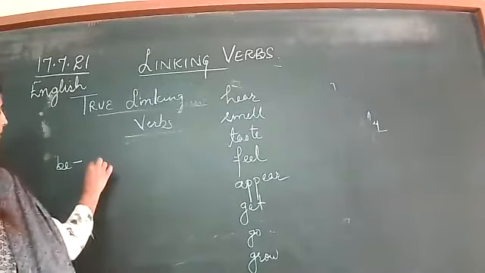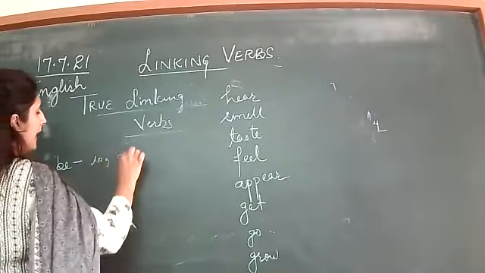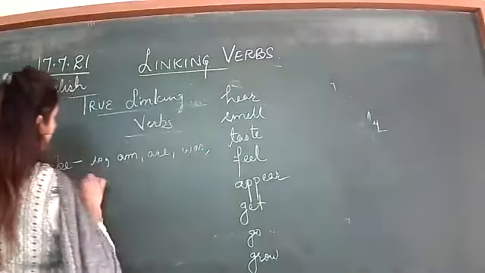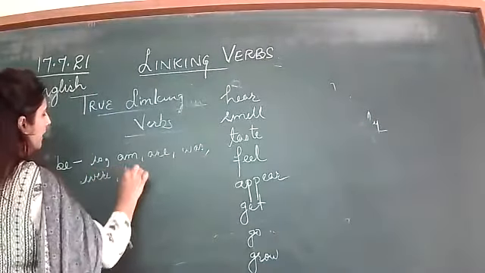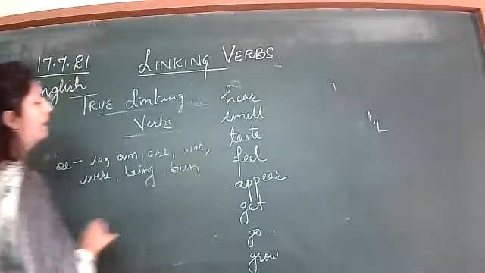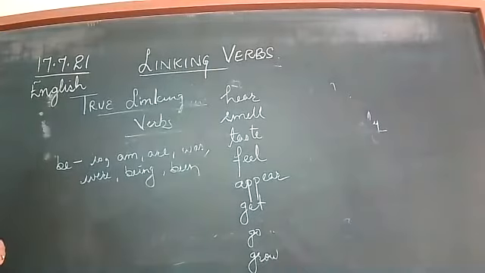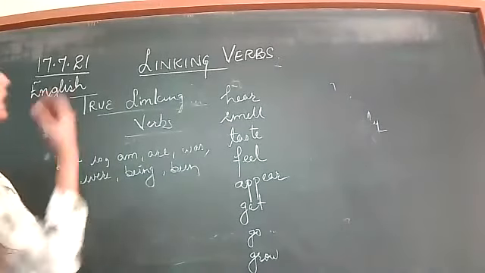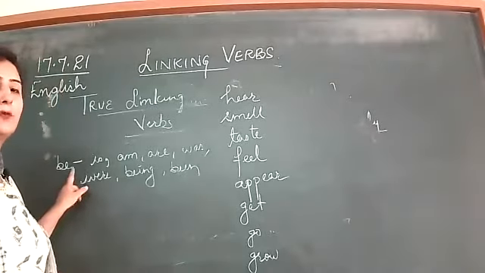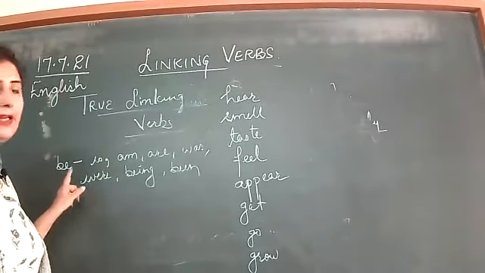Speak out. Is, are, am, was, were, being, and be. These are the different forms of be. These are of course true linking verbs.